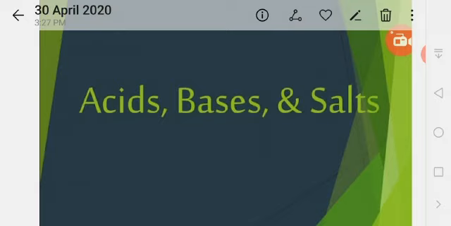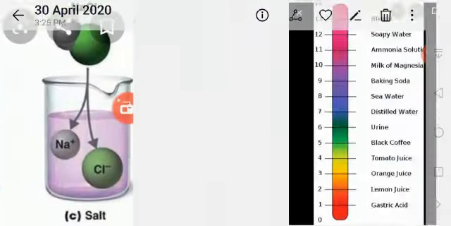Acids. The word acid means sour. All acids have a sour taste. For example, the sourness of vinegar is due to acetic acid. Lime and citrus juices are due to citric acid. Tamarind is due to tartaric acid. Sour milk is due to lactic acid, and apple juice is due to malic acid. See the sources of common acids in the following table.